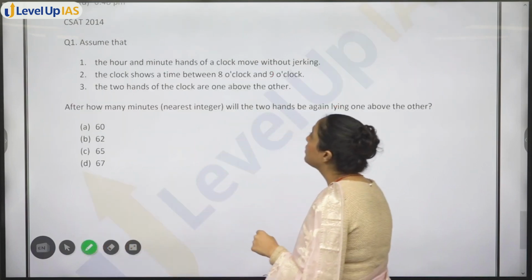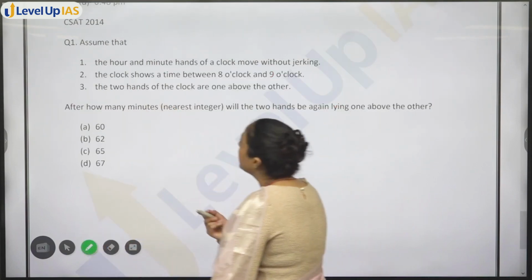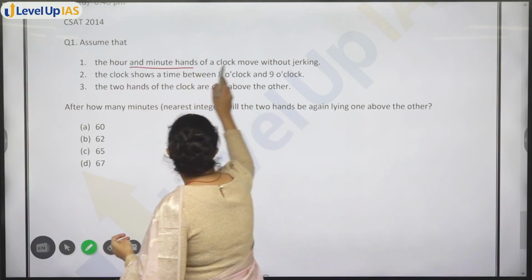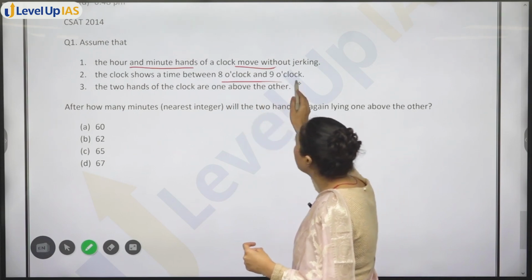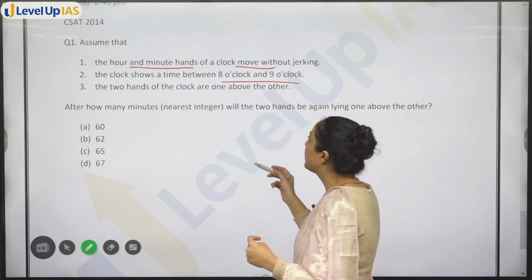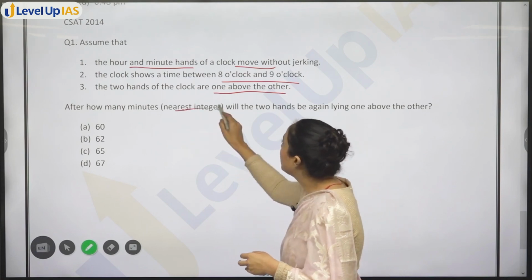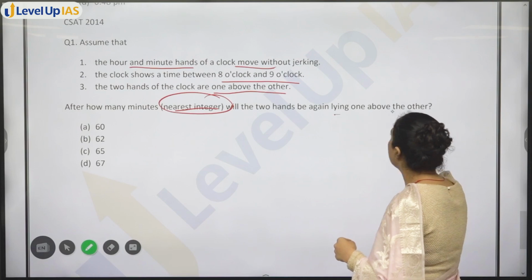Now let's do the next question, that is of CSAT 2014. So in this question you have, assume that hour and minute hand of a clock move without jerking. Clock shows a time between 8 o'clock and 9 o'clock. Two hands of the clock are one above the other. After how many minutes? Nearest integer बताना है. Will the two hands be again lying one above the other?